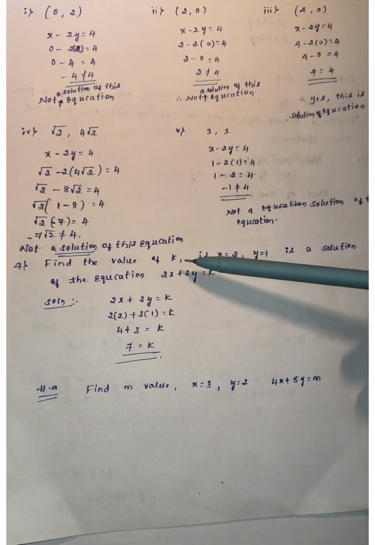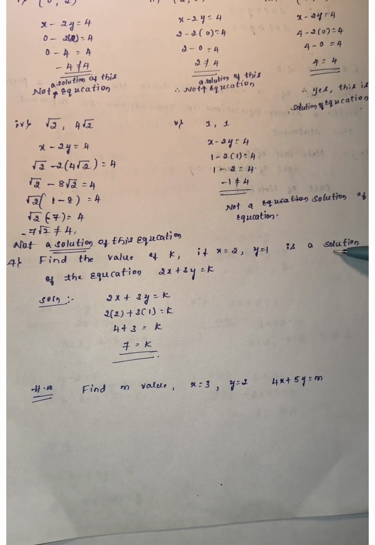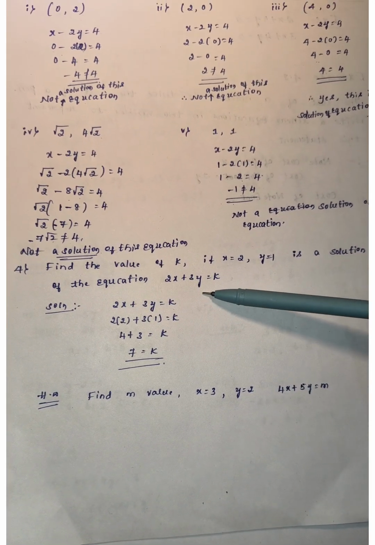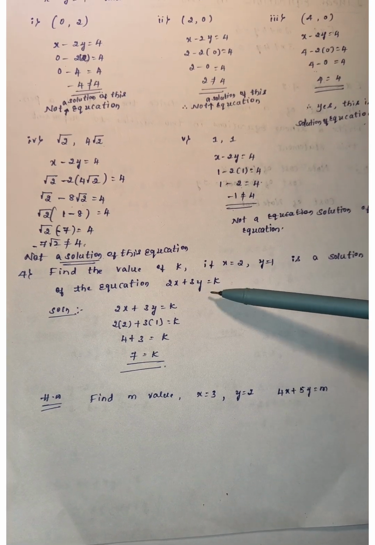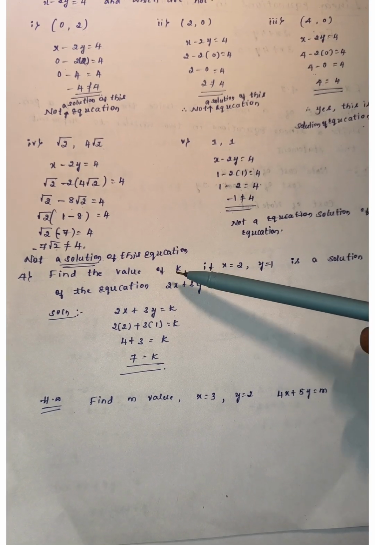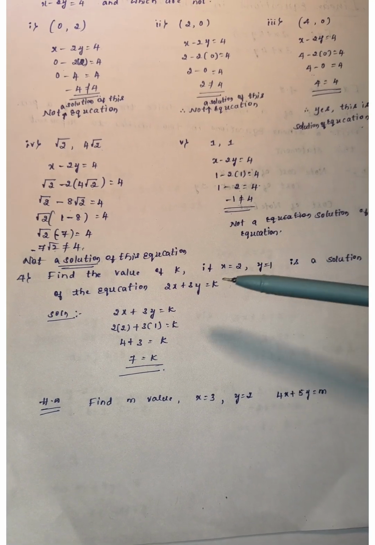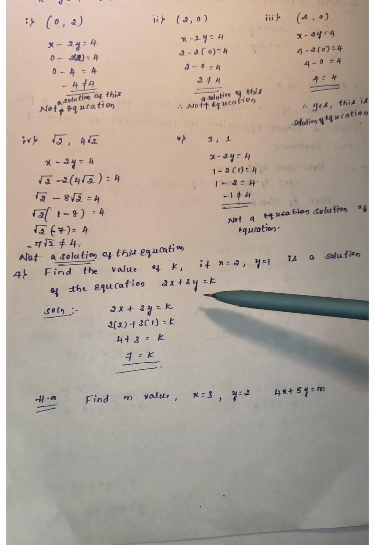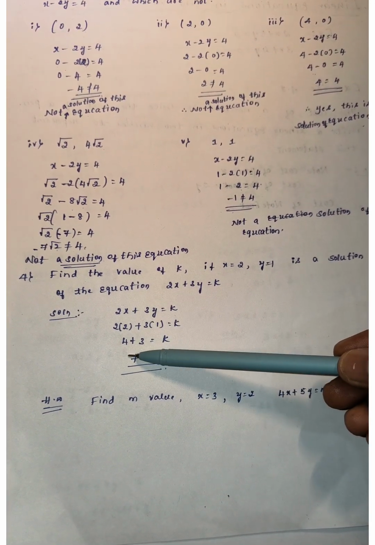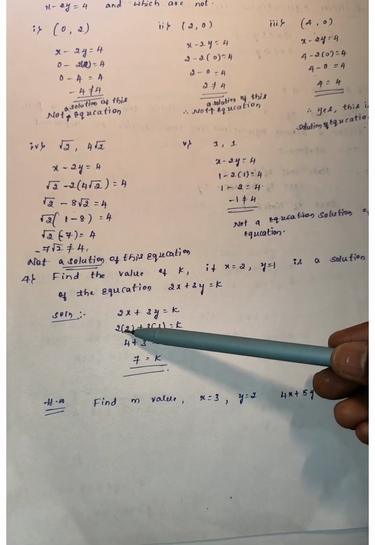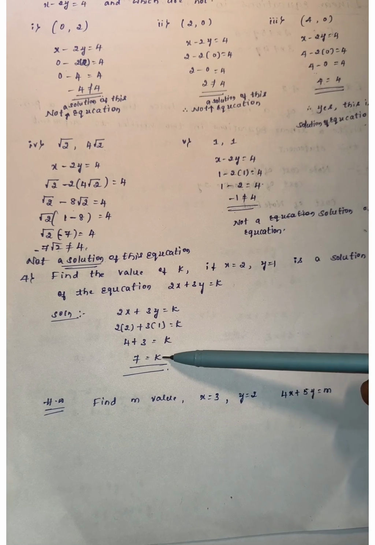Fourth question: find the value of k if x equals 2, y equals 1 is a solution of the equation 2x plus 3y equals k. Here one equation is given, 2x plus 3y equals k, and you have to find the k value. Since the x value and y value are given, you can easily calculate k. We substitute x equals 2 and y equals 1. 2 times 2 is 4, 3 times 1 is 3, and 4 plus 3 is 7. So the k value is 7.